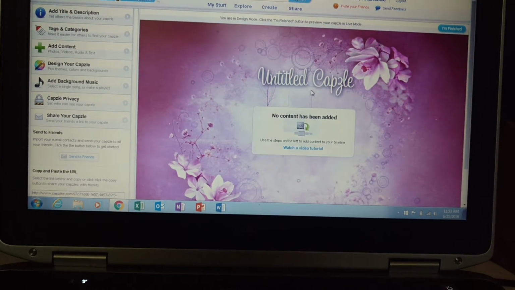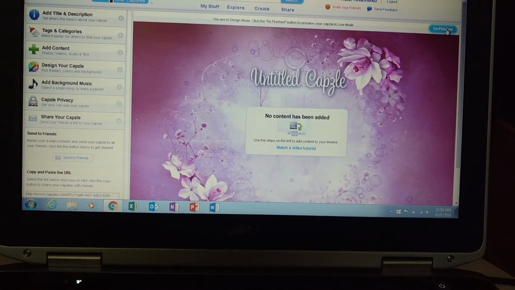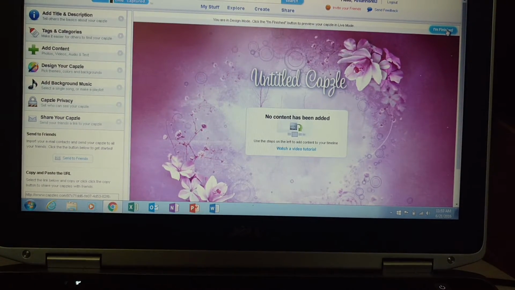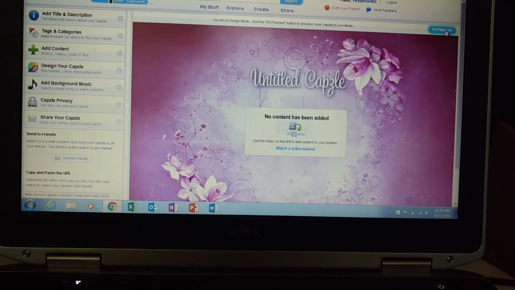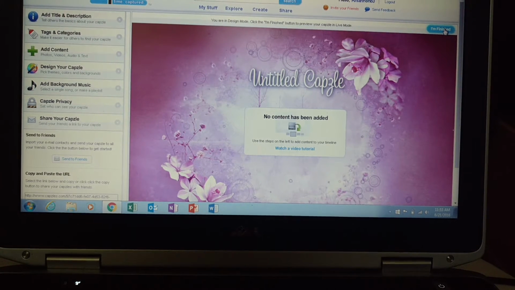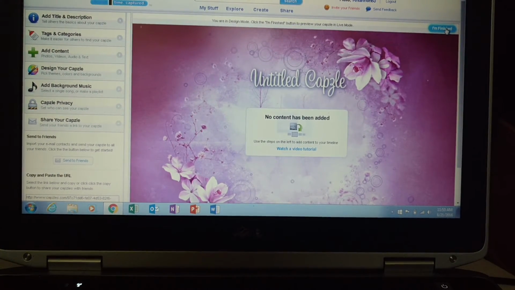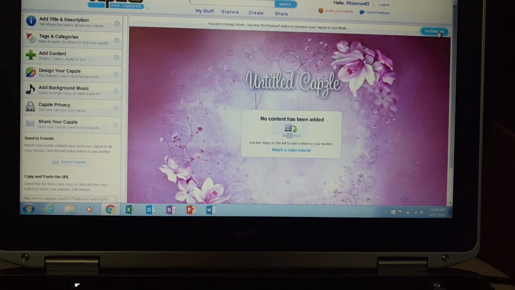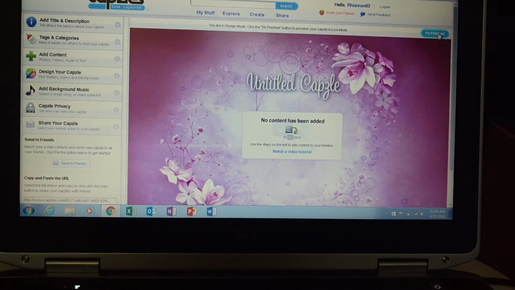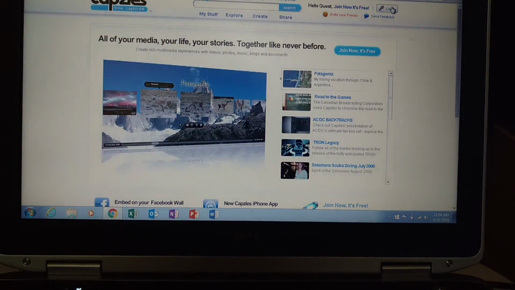Once you do all that, you come over here to I'm finished and you click on that, and it'll let you preview your capsule in live mode, and then it'll automatically save it and it'll be there. It's pretty simple. It's very nice because of all the different things that you can do, and it automatically saves everything. Once you're all finished, you can come up here to log out, and you're done.